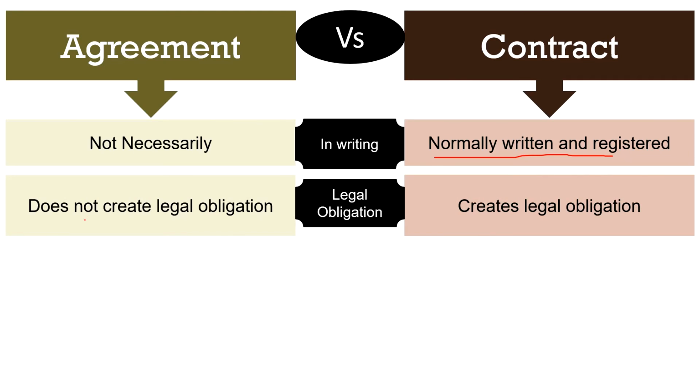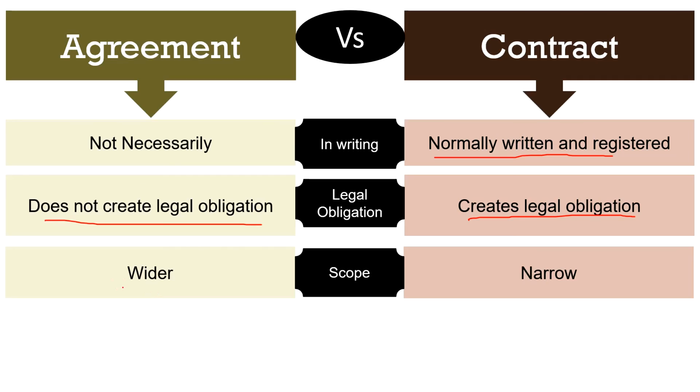Next, legal obligation. While an agreement does not create legal obligation, a contract creates legal obligation. One should note that at the time of entering into the contract, there has to be an intention between the parties that the agreement may result in legal consequences and may give rise to legal obligations. And so, agreements of social or domestic nature do not result in legal relation, and so they are not considered as contract.